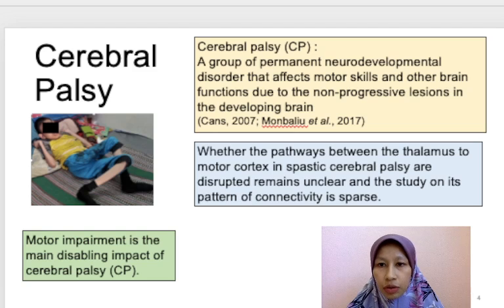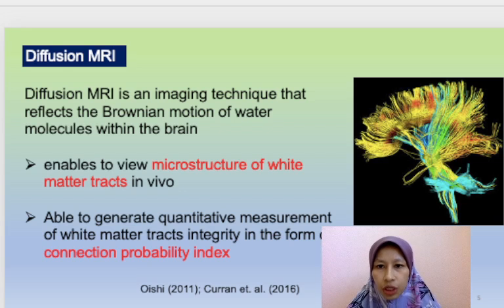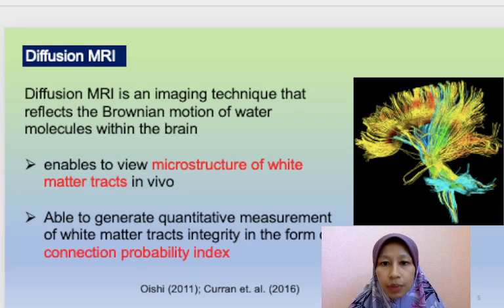Cerebral palsy is a neurological disorder caused by lesions in the immature brain. CP is the most common motor disability in childhood, but it is unclear whether the pathways between the thalamus and motor cortices are disrupted in spastic cerebral palsy. We use diffusion MRI to look at the microstructures of white matter tracts in vivo, with no need for postmortem. It can also generate a quantitative measurement in the form of connection probability index, which refers to white matter tract